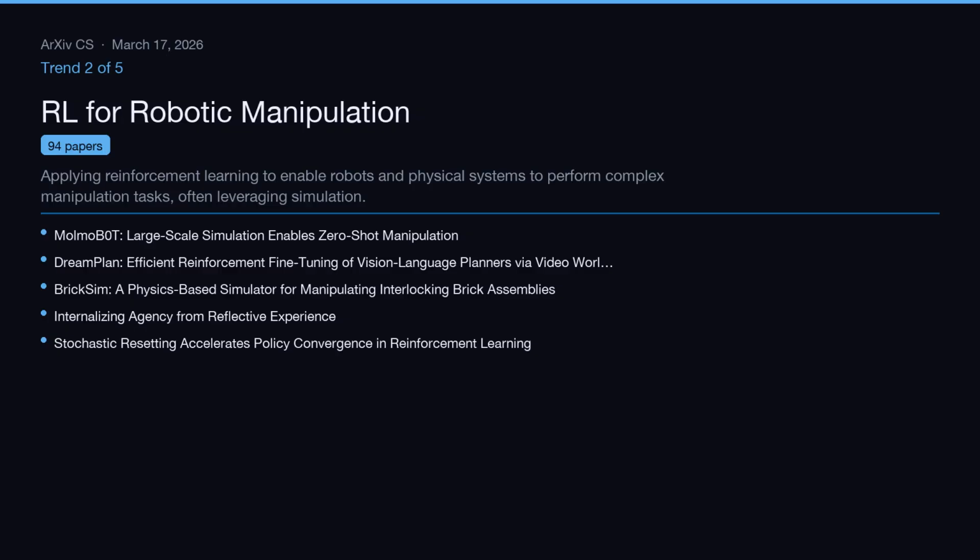Trend 2 of 5, RL for robotic manipulation. Applying reinforcement learning to enable robots and physical systems to perform complex manipulation tasks, often leveraging simulation. This cluster covers 94 papers. Representative work includes MALMO-B0T, large-scale simulation enables zero-shot manipulation, DreamPlan, efficient reinforcement fine-tuning of vision language planners via video world models, and BrickSim, a physics-based simulator for manipulating interlocking brick assemblies.